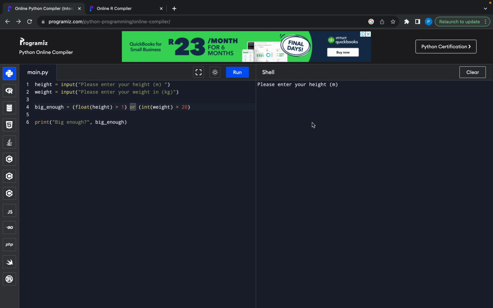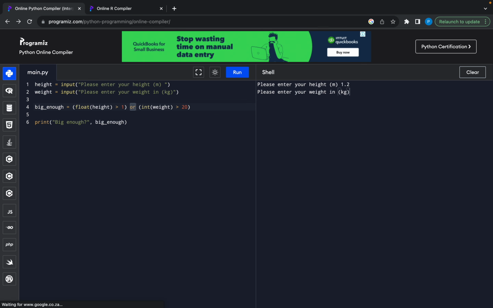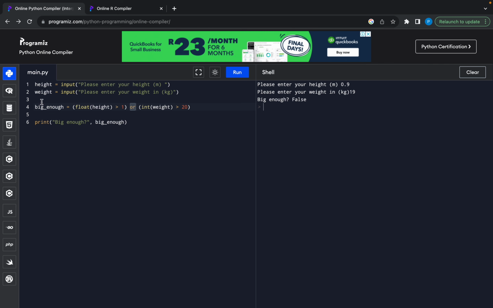So let's try the other option. Let's say you're tall enough, but you are too light. You can still ride, okay? But let's check that both options, you're too short and you're too light and you're not big enough. Okay, so that is all of those. Now I want to move on to the age one, but I don't have to go through this whole process. I'm just going to comment these out. And then let's move on to the age one.